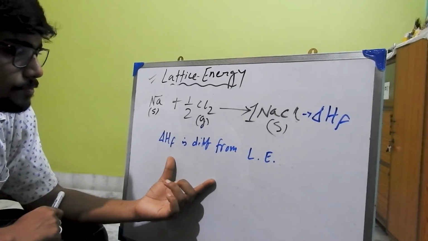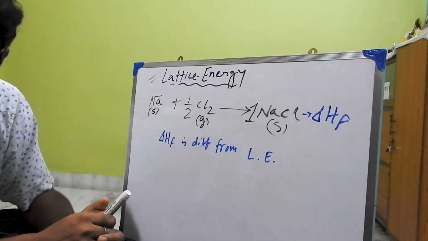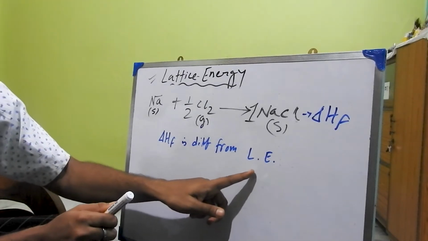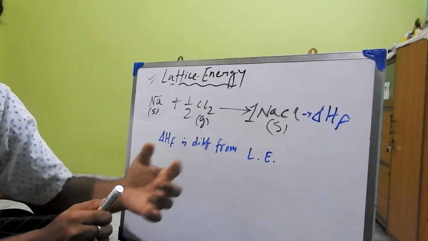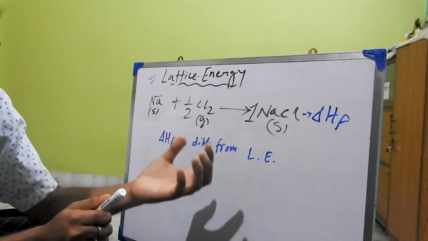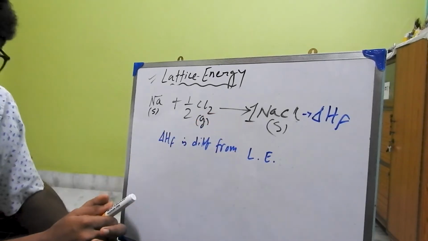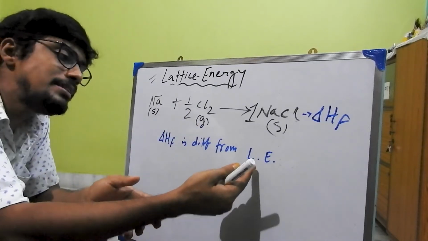Clear? What is lattice energy? We have gone through that. Whenever we want to form 1 mole of ionic compound from its gaseous cation and gaseous anion, an amount of energy is released, that is known as lattice energy.